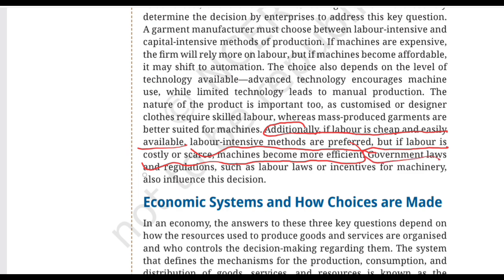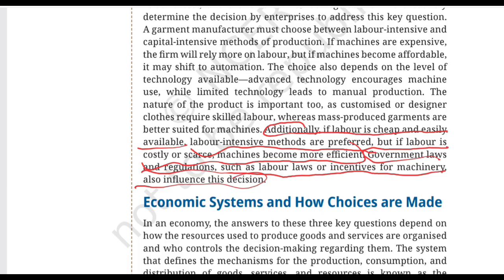So, government laws and regulations such as labor laws and incentives for machinery also influence this decision. So, finally, businesses don't operate in a vacuum of their own world. They have to follow government rules and regulations. For example, laws related to labor, which decide on the accessibility of labor and how businesses should employ their workers. Government incentives can also influence decisions about adopting machinery or technology. So when a producer asks, how should we produce? The answer depends on not just one thing, but many more things.